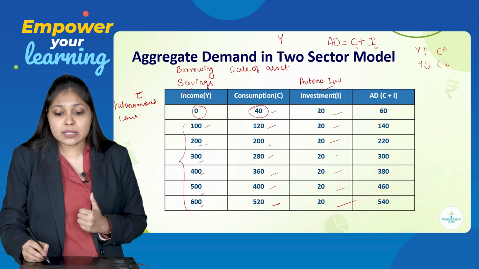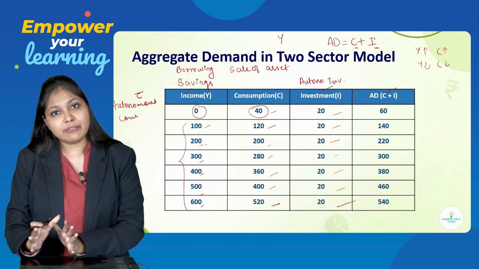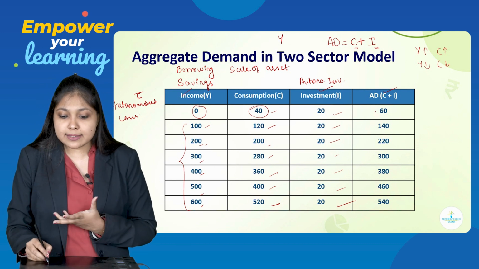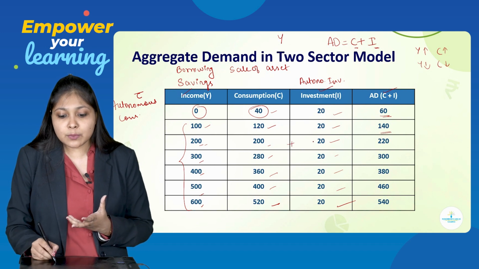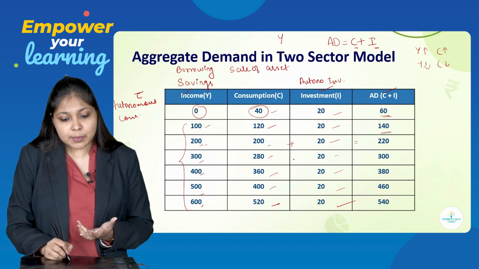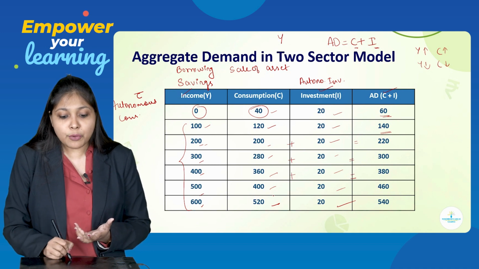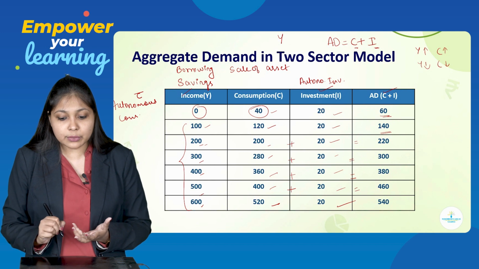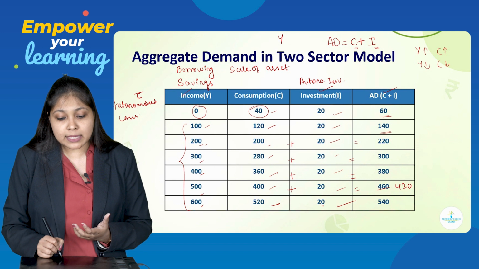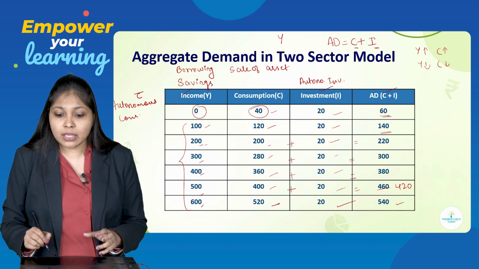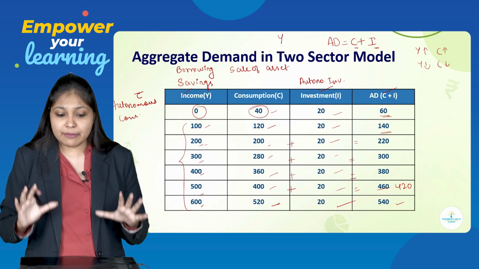And last column is of AD, that is C plus I. So, you have C, you have I. 40 plus 20, 60. 120 plus 20 is 140. 200 plus 20 is 220. 280 plus 20 is 300, 360 plus 20 is 380, 400 plus 20 is 420, here it should be 420, 520 plus 20 is 540. So, you got the column of AD as well. Fine, you have got everything.